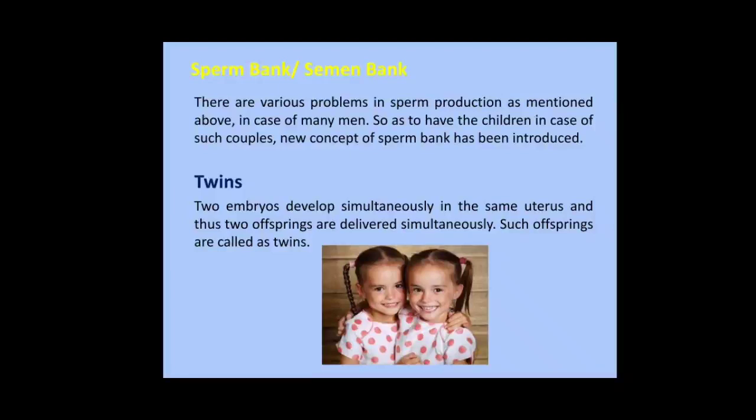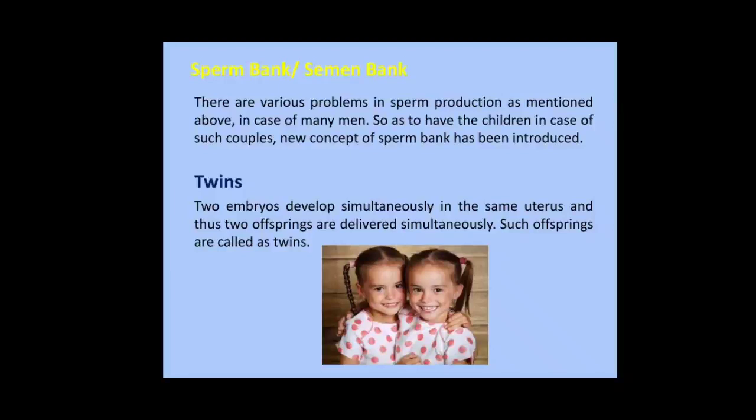Twins. Two embryos develop simultaneously in the same uterus and thus offspring are delivered simultaneously. Such offspring are called twins. There are two main types of twins, monozygotic and dizygotic twins. Monozygotic twins are also called identical twins. They result from the fertilization of a single egg that splits into two. Monozygotic twins are always of the same sex.